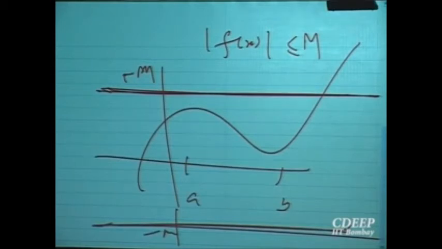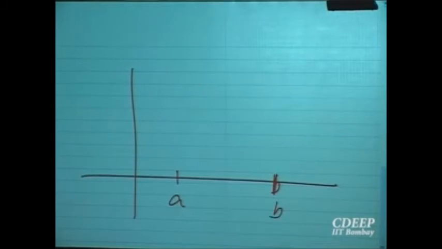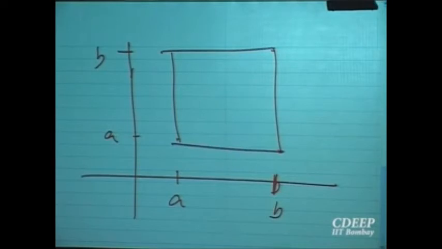So let us look at another theorem. Supposing AB is an interval, so this is a point A and this is B, and I have got this square.